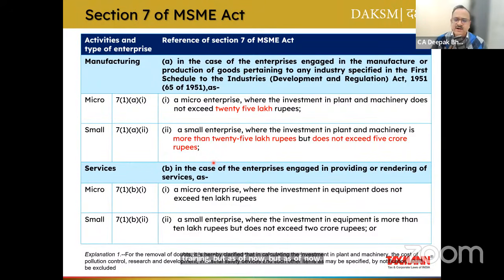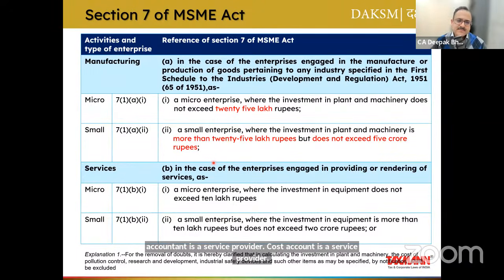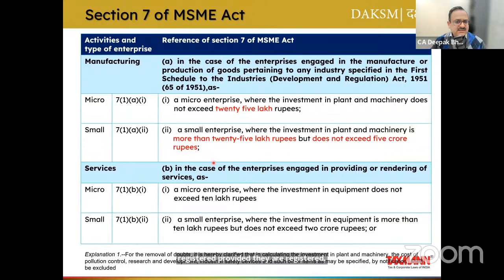Chartered accountant is a service provider. Cost accountant is a service provider. Any service provider is covered, provided they are registered. So manufacturing and services are only covered. Trading is not covered. I am again repeating it: as per Section 7, trading is not covered. But there may be a situation where a particular person is a manufacturer as well as a trader. Then yes, he is covered. A particular person can be a service provider as well as a trader. Yes, it shall be covered.